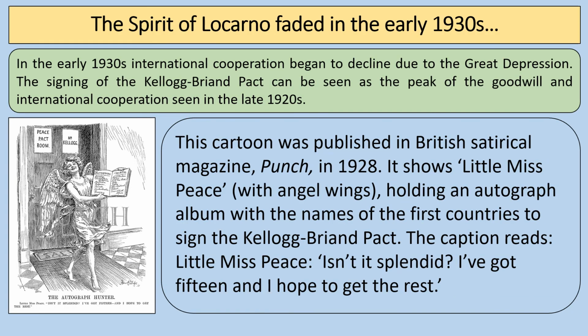So the Spirit of Locarno would eventually fail. There's a cartoon there talking about the Kellogg-Briand Pact. The signing of the Kellogg-Briand Pact, I suppose, is the peak of the goodwill of international cooperation. And the Spirit of Locarno would eventually fail, partly to do with the Great Depression, but also to do with the rise of sort of nationalist ideas in countries like Japan, Italy, and Germany, combined with the effects of the Great Depression, which led to very much a focus on appeasement from countries like Britain and France when they were having to deal with the aggression of countries like Germany, Japan and Italy, and to an extent the Soviet Union during that time as well.